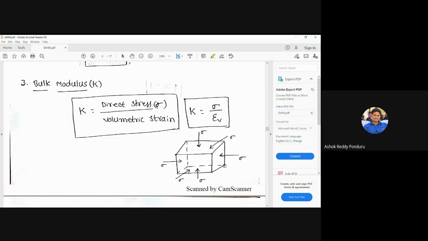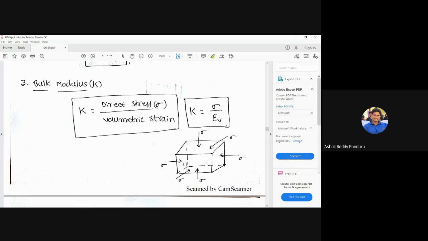With equal magnitude means in the x direction the stress value is sigma, in the y direction also sigma, in the z direction also sigma. Suppose in the x direction there is 10 megapascals, y direction also 10 megapascals, z direction 10 megapascals. Then that member is subjected to direct stress. Once again I repeat: the member subjected to three mutually perpendicular like stresses with equal magnitude, then that stress is called a direct stress.